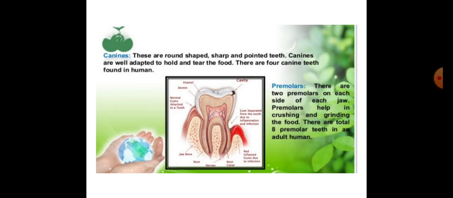Next is canine. It is used to tear the food. There are 4 canine teeth found in the human mouth.